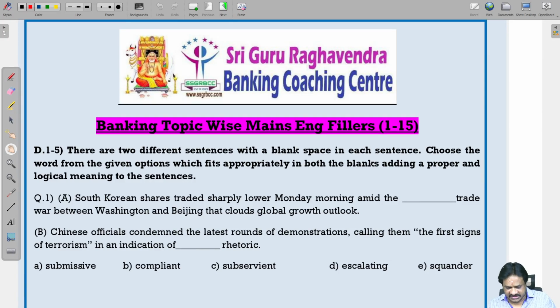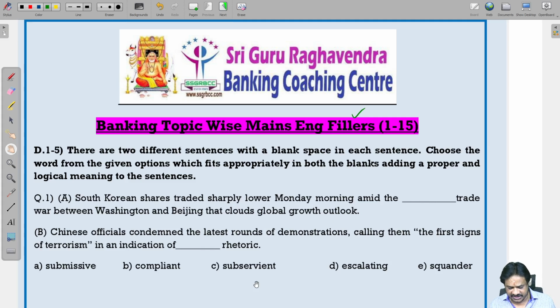So today we will discuss banking topic wise mains English. Today's chapter is fillers. Fillers is nothing but the fill in the blanks. There are two different sentences with a blank space in each sentence. Choose the word from the given options which fits appropriately in both the blanks, adding a proper and logical meaning to the sentence. So here you are having two sentences and there is a blank in each sentence. So based on the sentence you have to identify which is the correct blank.